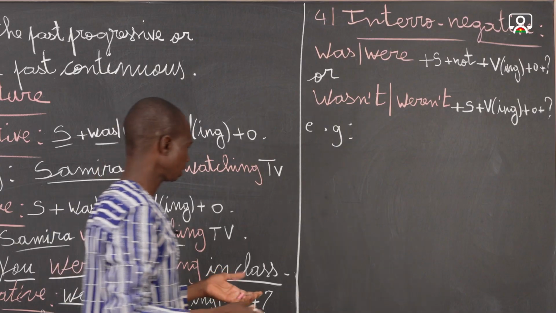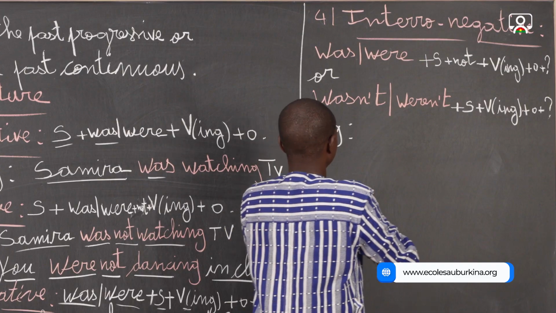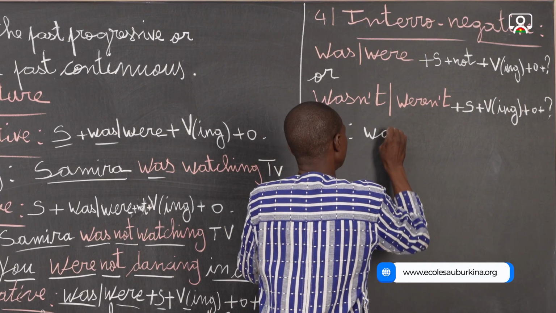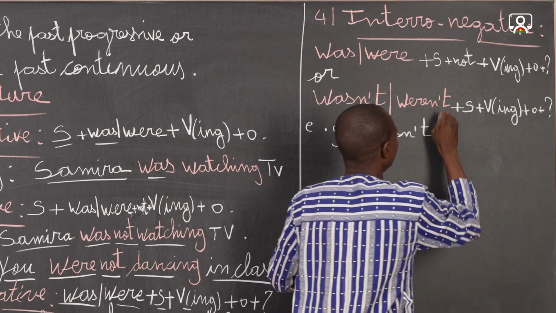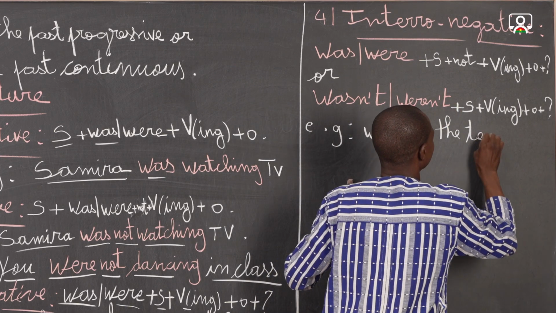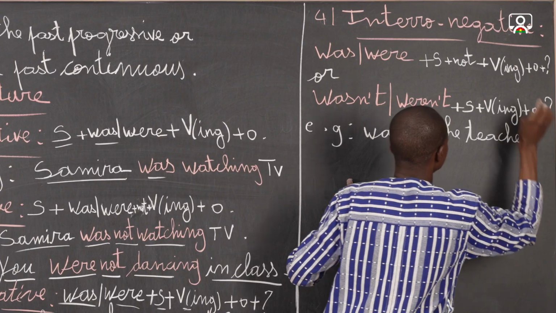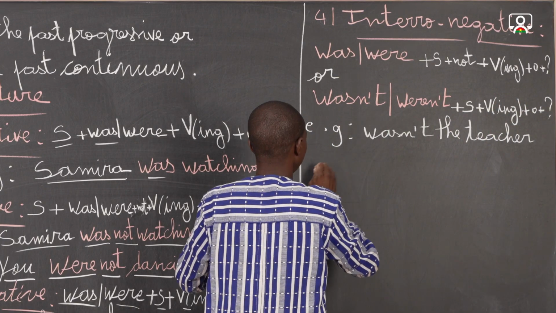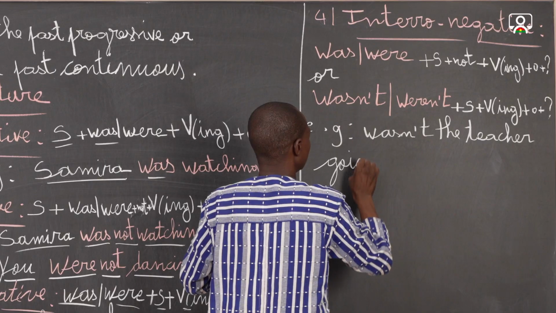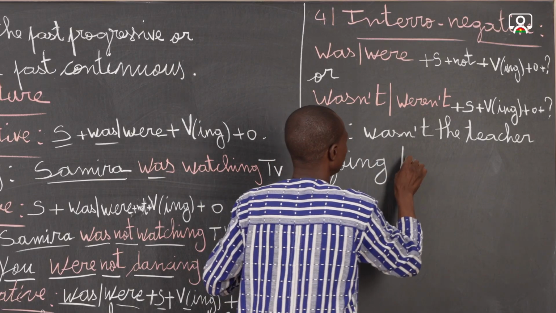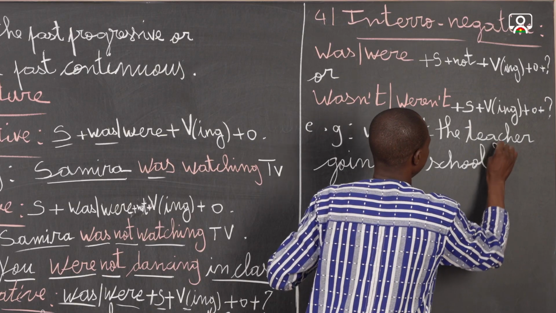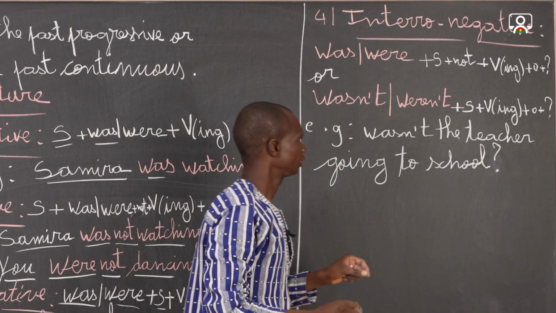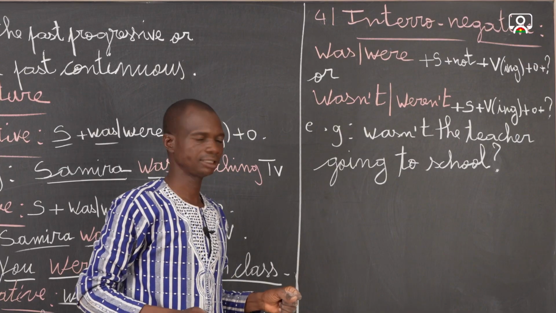Okay, here, then, wasn't the teacher going to school? Okay, this is a possibility with the contracted form.